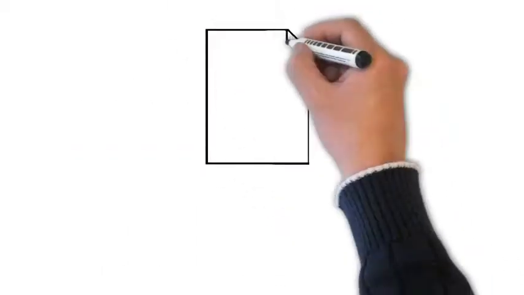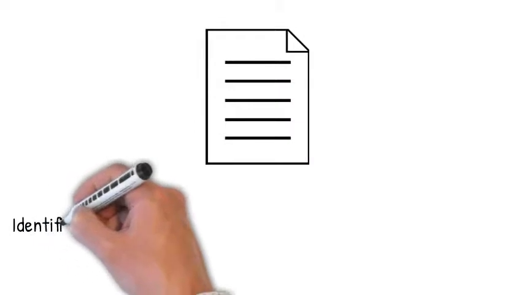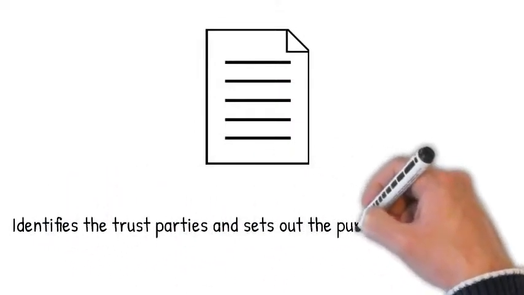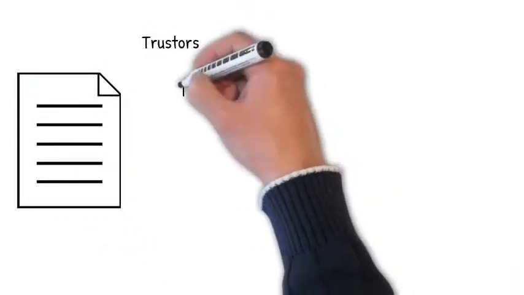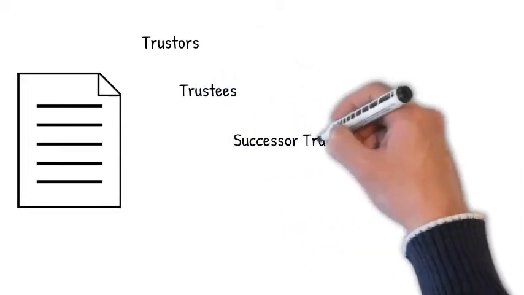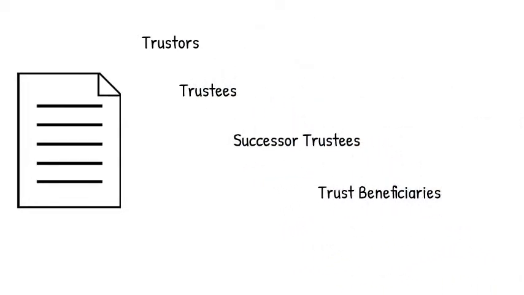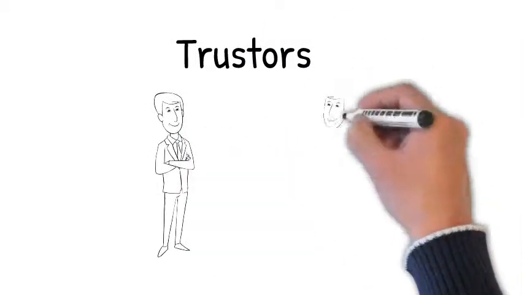A revocable living trust document identifies the trust parties and sets out the purpose of the trust. It is typically drafted by an attorney. The revocable living trust document identifies the following parties: trustors, trustees, successor trustees, and trust beneficiaries. First, let's discuss the trustors.